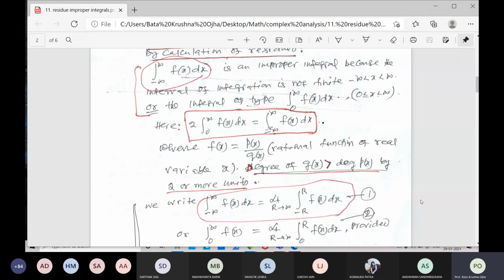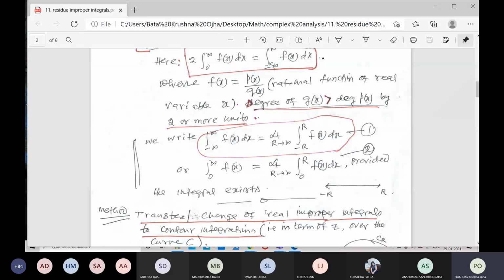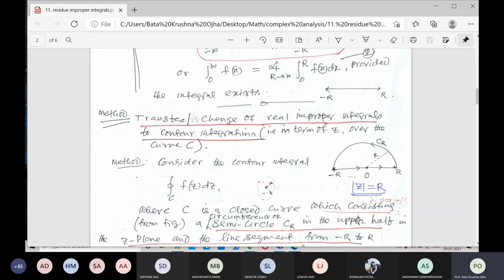Now write the integral from minus infinity to plus infinity of f of x dx as the limit as r tends to infinity of the integral from minus r to r of f of x dx. That is the procedure for an improper integral. Similarly, the integral from 0 to infinity is the limit as r tends to infinity of the integral from 0 to r of f of x dx. You already know this from your first semester. If both limits exist, you take r tends to infinity and you get the result. How will you change that improper integral into contour form?